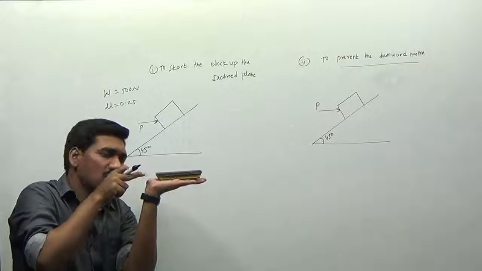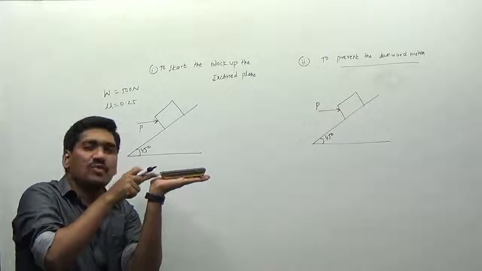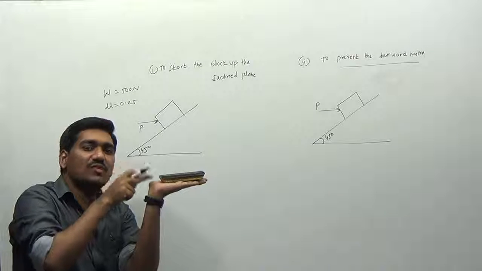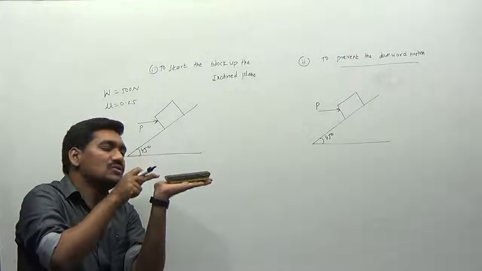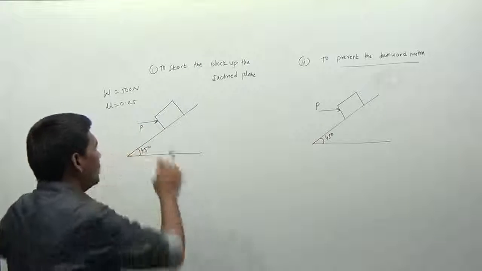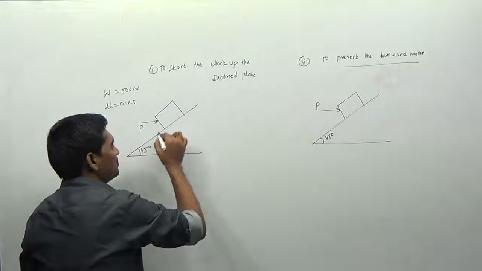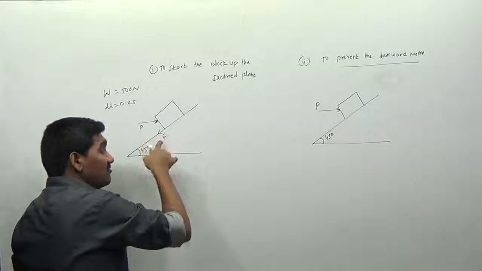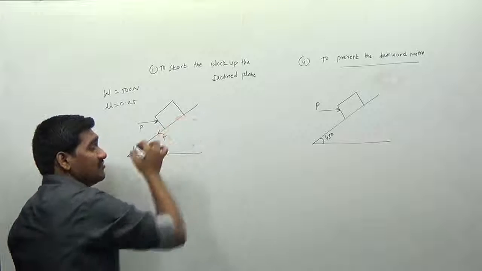That's all. Move this duster, not moving the body into the motion here. Just to move the body, or to convert the state of rest to motion, I want to apply the force here. So that is the force that is required here. Due to the application of the force, the frictional force will always be acting down the inclined plane. The frictional force always acts along the contact surface.